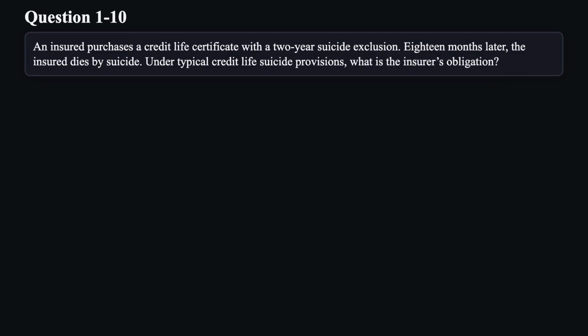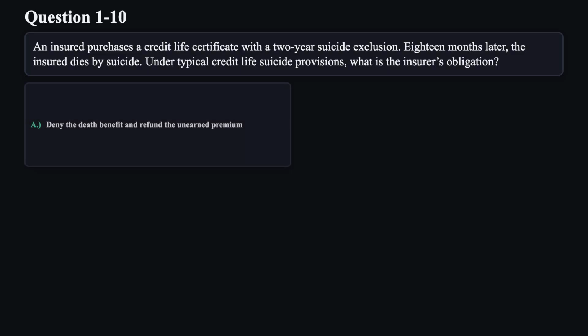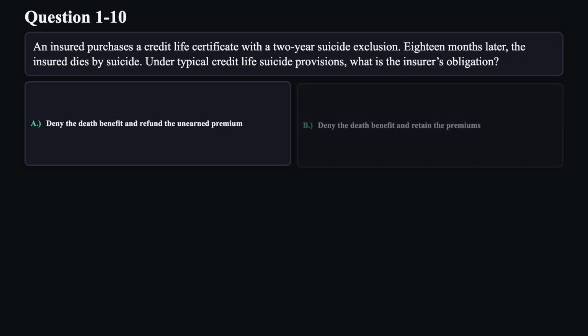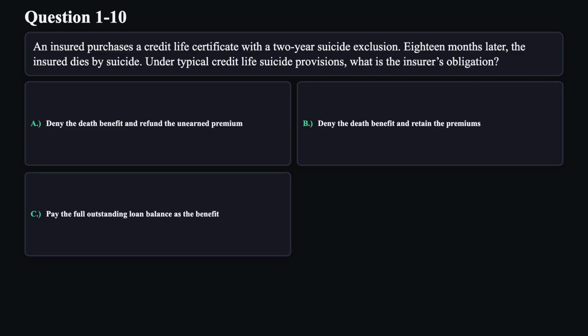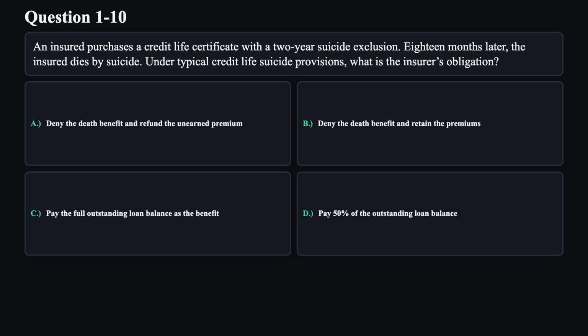Question 10. An insured purchases a credit life certificate with a 2-year suicide exclusion. 18 months later, the insured dies by suicide. Under typical credit life suicide provisions, what is the insurer's obligation? A. Deny the death benefit and refund the unearned premium. B. Deny the death benefit and retain the premiums. C. Pay the full outstanding loan balance as the benefit. D. Pay 50% of the outstanding loan balance.